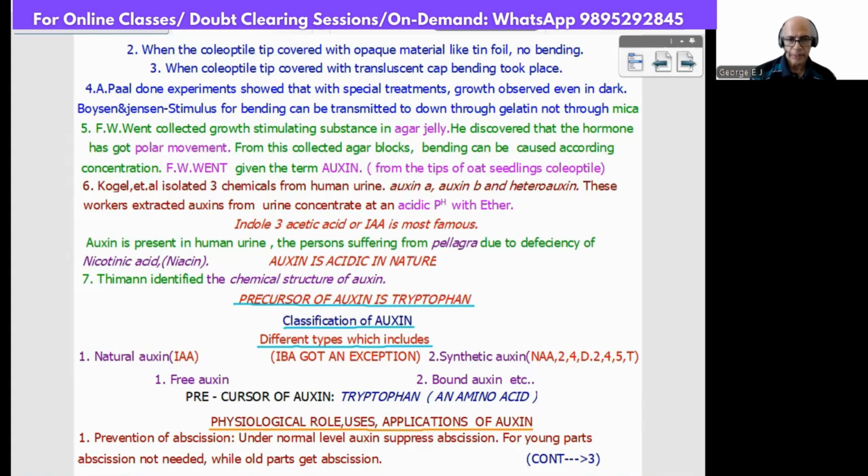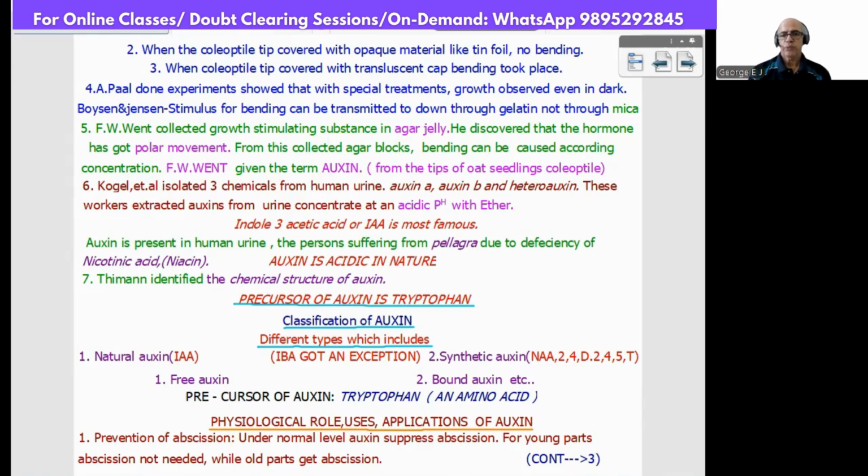F.W. Went gave the term auxin, connected with the tips of oat seedling coleoptile. Oat means Avena sativa. Now, the sixth scientist, Kogl and colleagues, isolated 3 chemicals from human urine: auxin A, auxin B, and heteroauxin. These workers extracted auxins from urine concentrate at an acidic pH with ether.